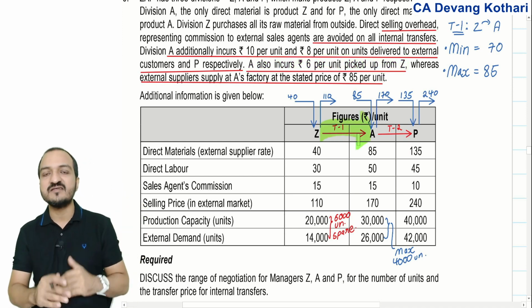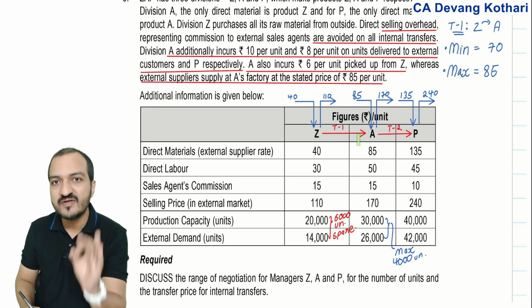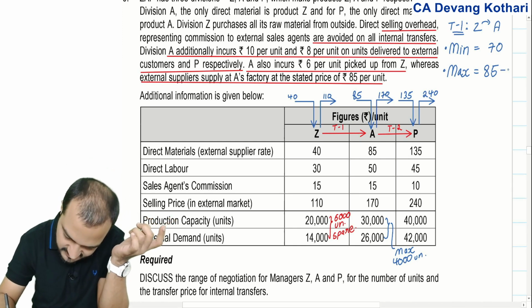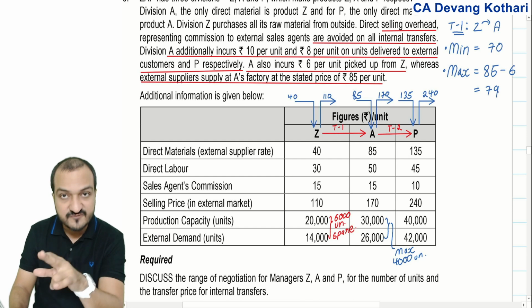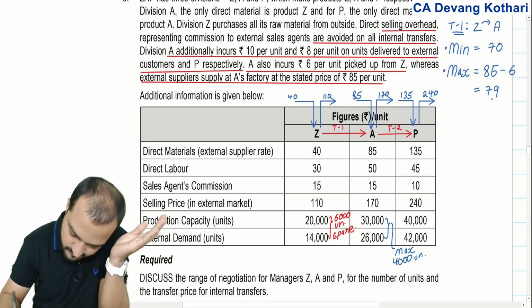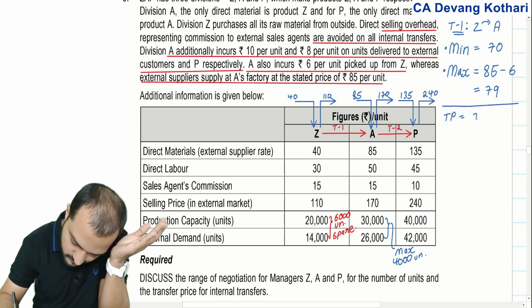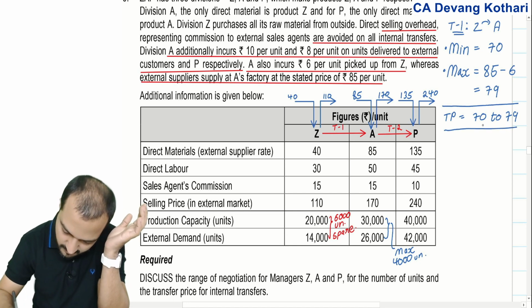Now this 6 is the cost incurred for transferred material. I am simply following the formulas which I have given you in class, right? So the maximum TP that A will be ready to pay is 85 minus 6, is 79. So that's it. So my transfer range from Z to A should be 70 to 79. Okay, that is for transfer 1. But then for transfer 2,